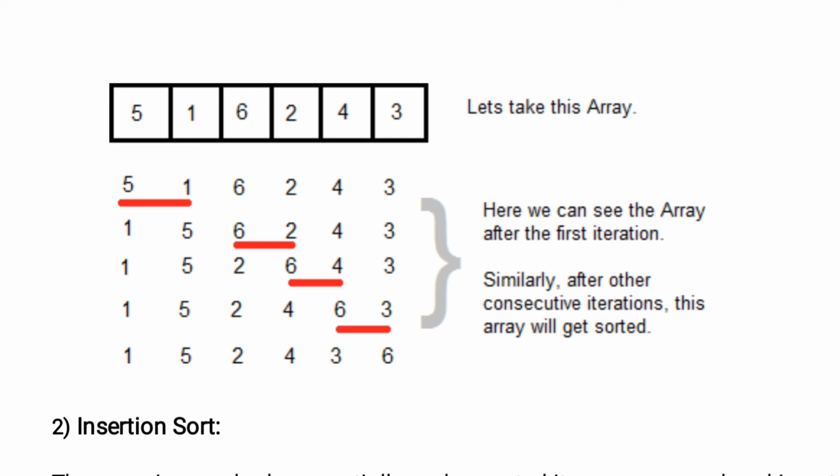In the list of elements, 5 and 1 are compared. The smaller element has to come first. So 5, 1 is compared, 1 is in the first position, 5 is in the second position.